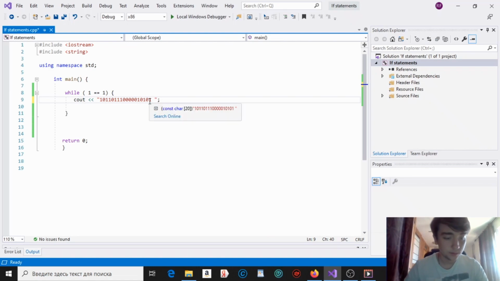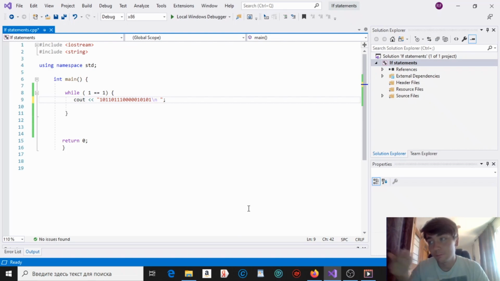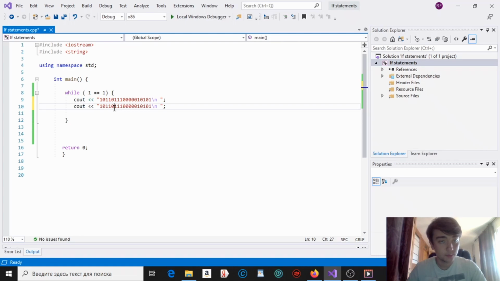So right now we're basically creating the matrix. Since it's an infinite loop, we'll create an infinite matrix. Let's modify the 1s and the 0s a bit.